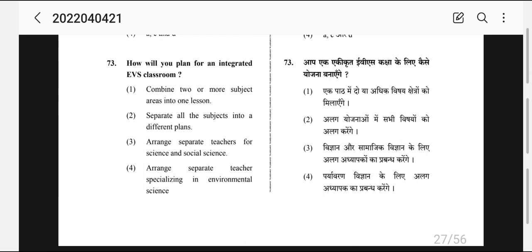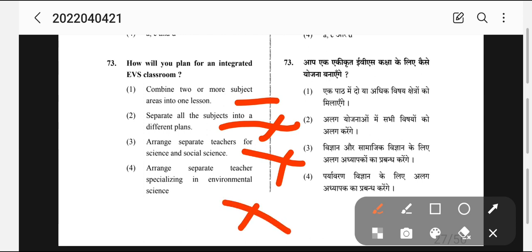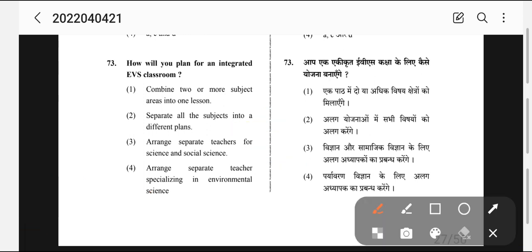Now this answer, I do by elimination method. Combine two or more subject areas in one lesson. Okay, this is correct. Separate all the subjects into different plans. No, we cannot separate something. Arrange separate teachers for science and social science. This is not a very good idea. Arrange separate teachers specialized in EVS. If you see, friends, these three are negative answers. So I have always told you, please avoid negative answers in EVS. So clearly it is option number 1.